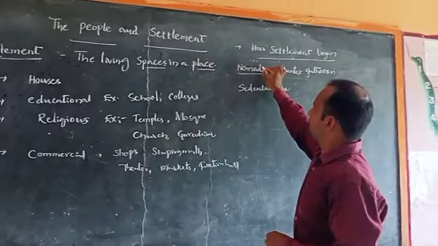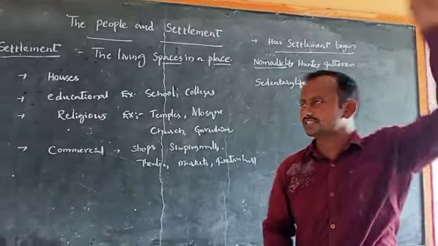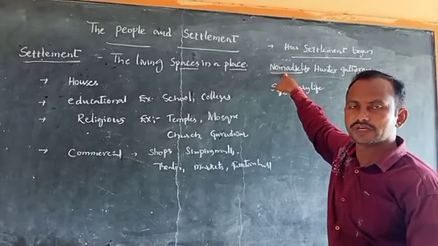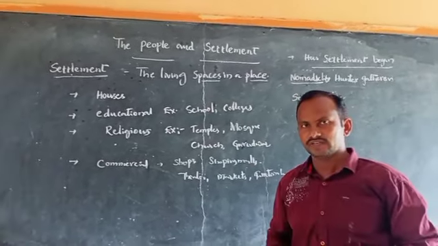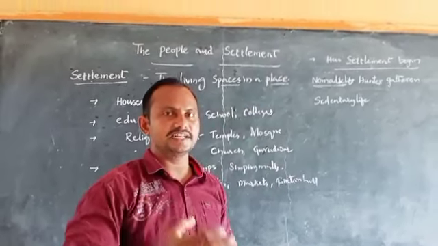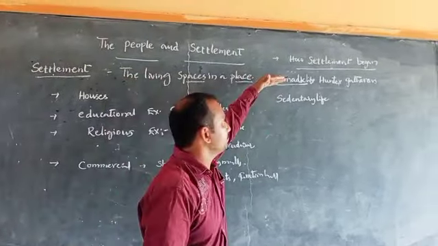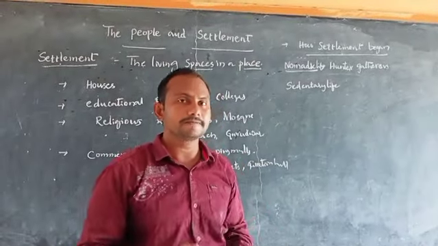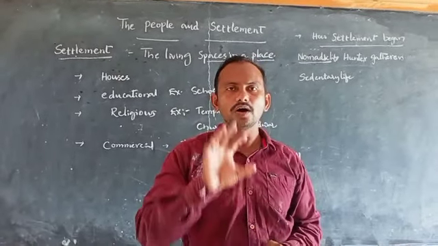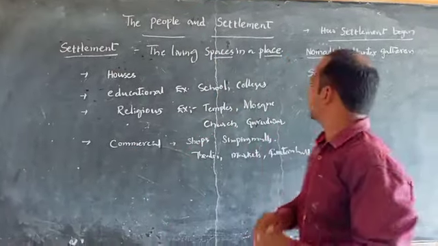Let us see nomadic life and sedentary life. Two types of lives were led by the humans. Early humans led a nomadic life, nothing but hunter-gatherers. They moved from one place to another place in search of food. They got food from the plants as well as from the trees, and they hunted the animals to get the meat, hide, everything. To hunt the animals, early humans used some weapons. Those weapons were made with stone. Only stone-made weapons were used by the early humans to lead a nomadic life.